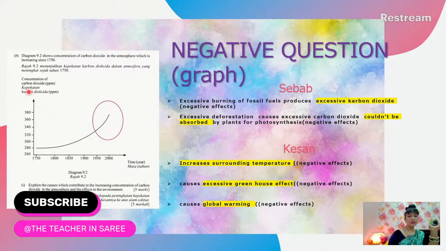All right. Okay. So diagram 9.2 shows the concentration of carbon dioxide in the atmosphere, which has been increasing since 1750. That's a very long way back, eh? All right. So explain the causes which contribute to the increasing concentration of carbon dioxide in the atmosphere and the effects to the environment.